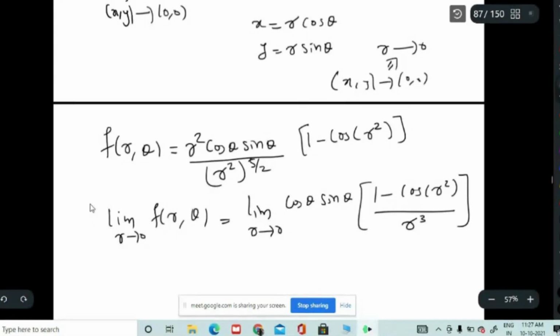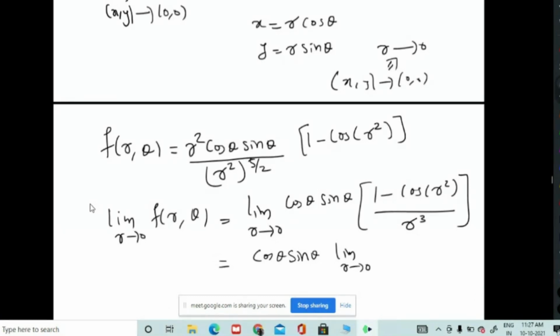Now the limit as r tends to 0, this quantity you have to find. So again, here L'Hopital's rule you can apply. It will be 0 by 0 form. Cos 0 is 1, so the numerator you have 0, the denominator also you have 0. You have to take the derivative with respect to r. So cos theta sin theta you can take outside, there is no r inside.